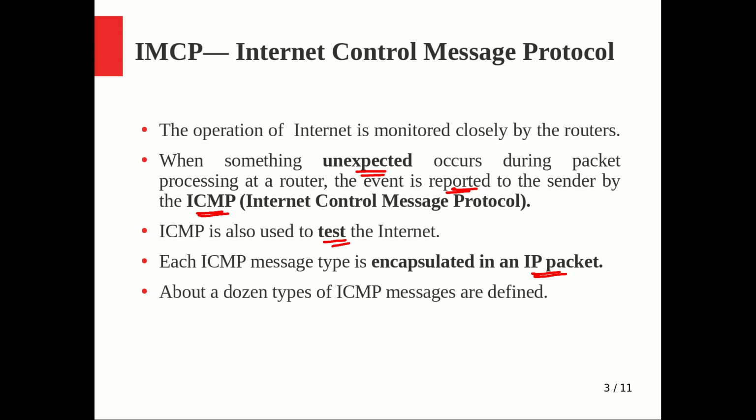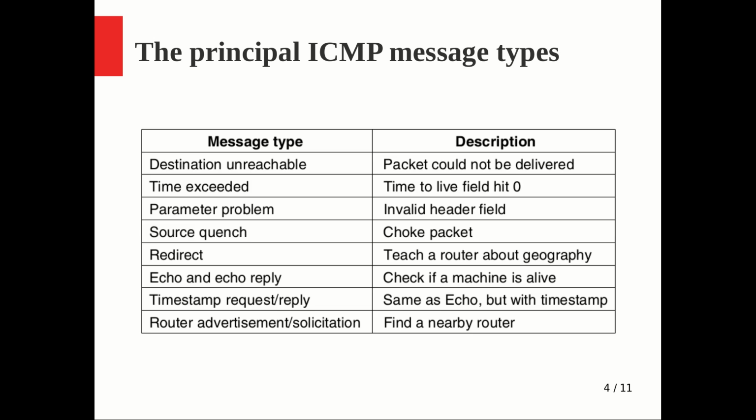About a dozen types of ICMP messages are defined, because almost all the control type of things in the internet will be handled by ICMP. There are many already, but the most important ones are listed in the next slide. In the textbook, mainly these 8 types of ICMP are discussed, so we will also see them. The principal ICMP message type, the first one, is destination unreachable.